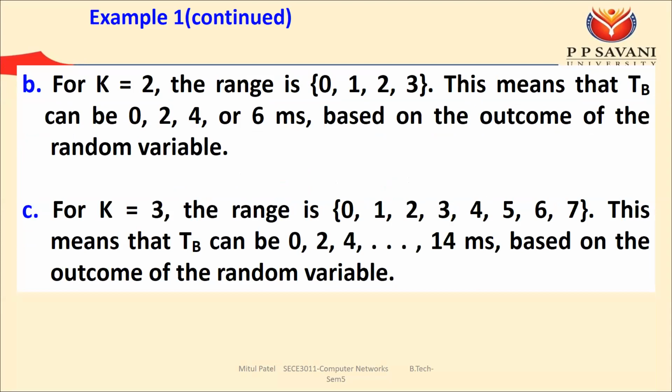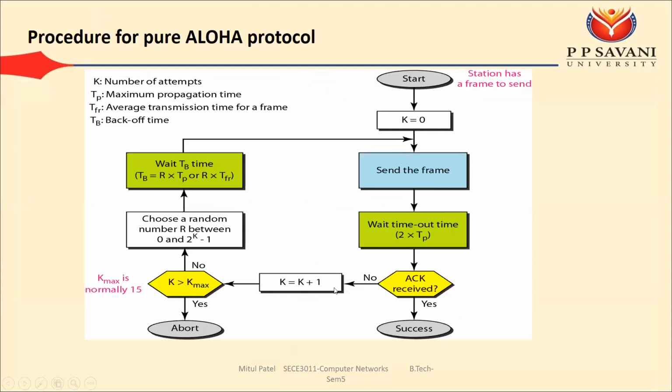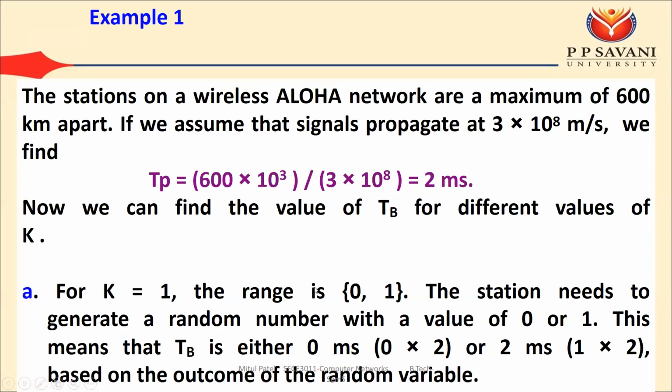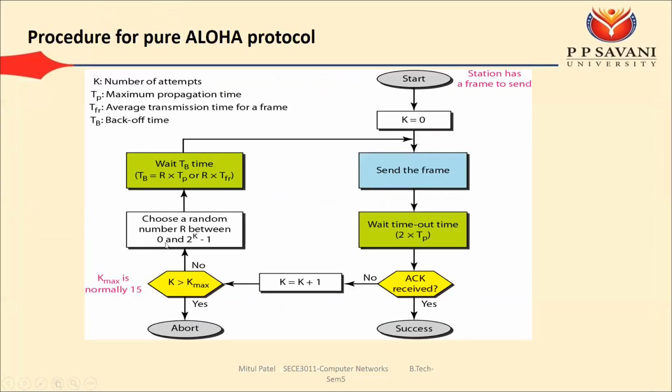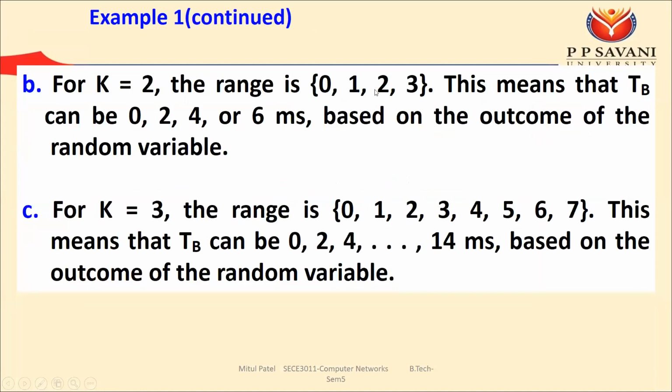For the third attempt, the k value will now be 2. For the first attempt it is 0, for the second attempt the k value will be 1, and for the third attempt the k value will be 2. So for k equal to 2, the possible value of r is between 0 and 2 raised to k minus 1. So r is between 0 and 2 raised to 2 minus 1. 2 raised to 2 is 4, minus 1. So the possible values of r are 0, 1, 2 and 3.